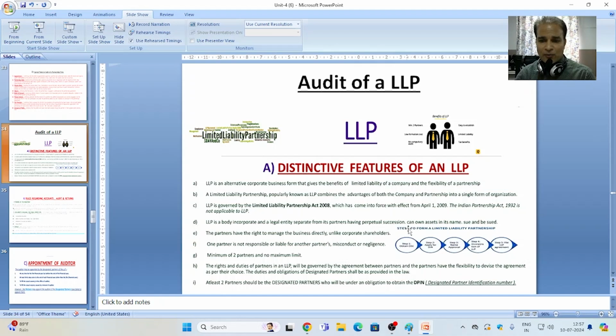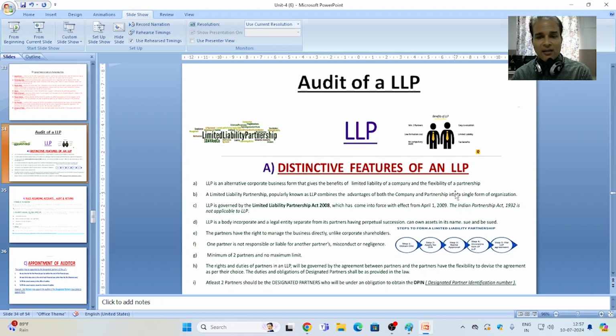The partners have the right to manage the business directly, unlike corporate shareholders. One partner is not responsible or liable for another partner's misconduct or negligence. There is a minimum of two partners and no maximum limit on the number of partners in an LLP. The rights and duties of partners in an LLP will be governed by the agreement between partners, and the partners have the flexibility to devise the agreement as per their choice.